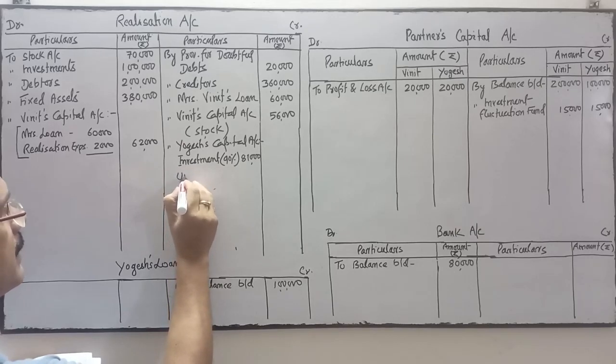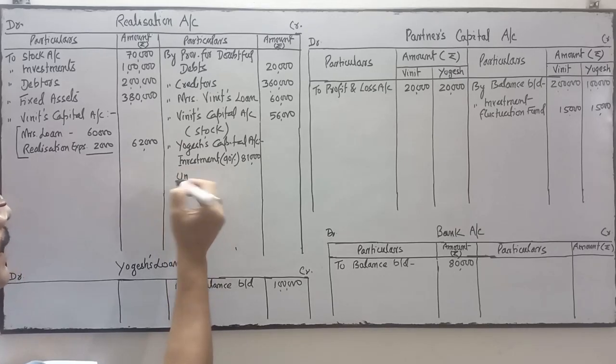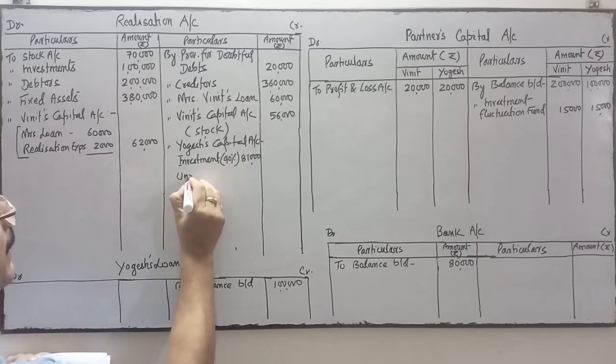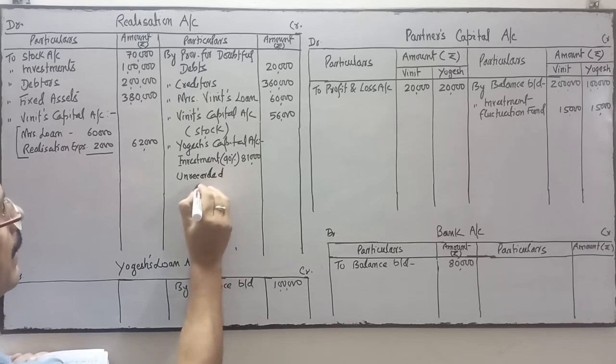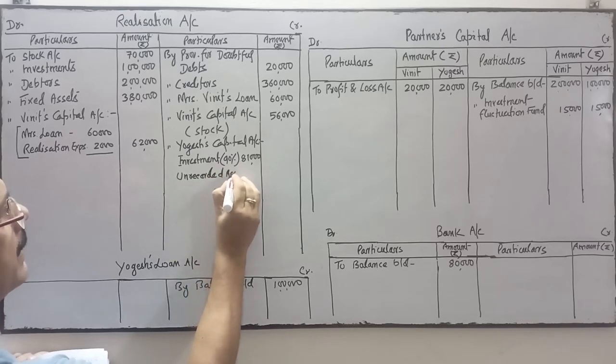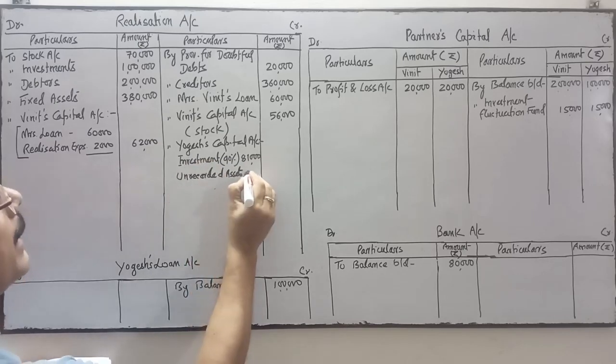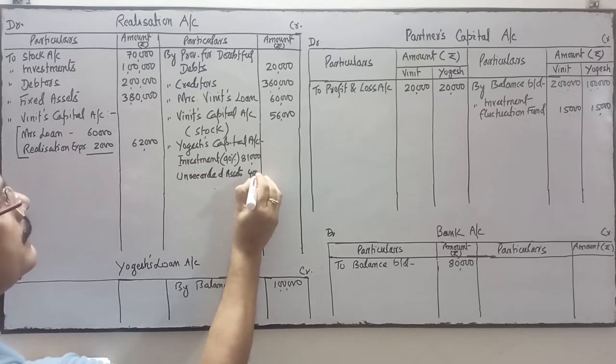As it is not recorded, because it was already written off, we'll write it as an unrecorded asset, taken over by Yogesh at rupees 4,000.